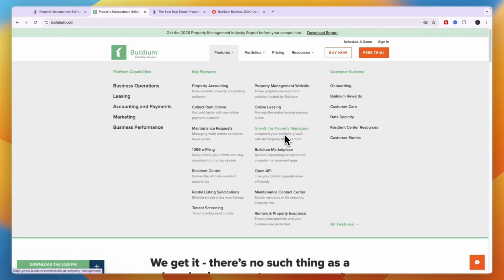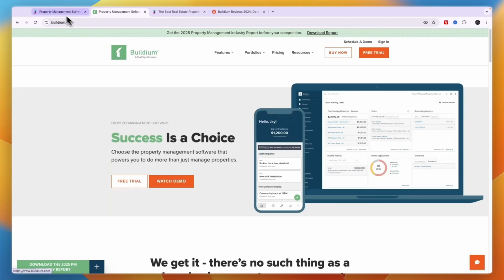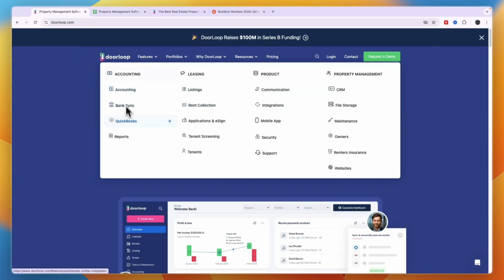Then you have growth for property management, you have a 1099 e-filing, you have the Buildium Marketplace, Resident Center, Open API, rental listing syndications, maintenance contact center, tenant screening, and renters and property insurance. So these are the key features in Buildium. Now you can see it's split up into these 5: business operations, leasing, accounting and payments, marketing, and business performance. Now comparing this to DoorLoop, you can see they've also split it up into different sections.